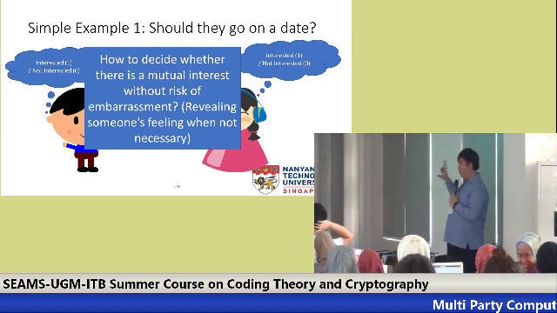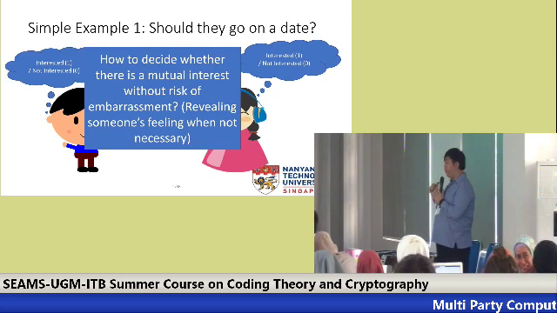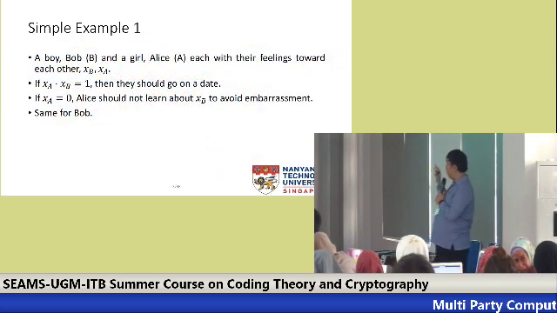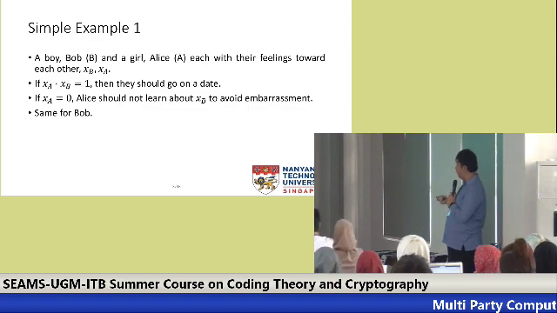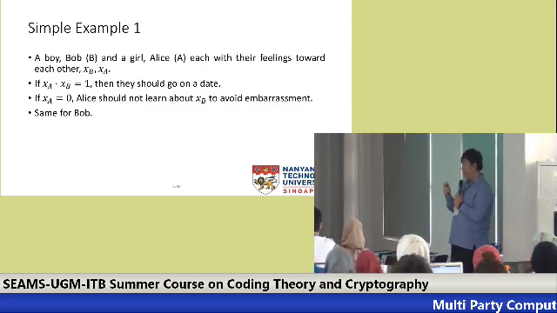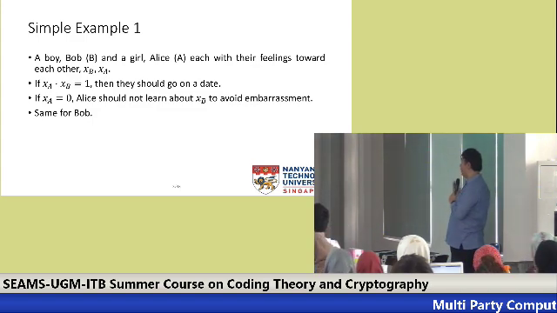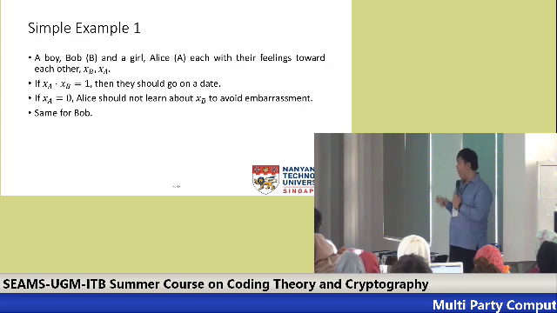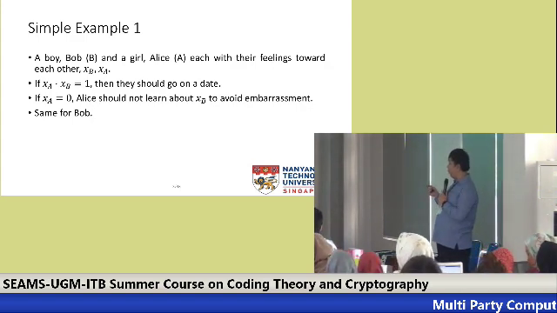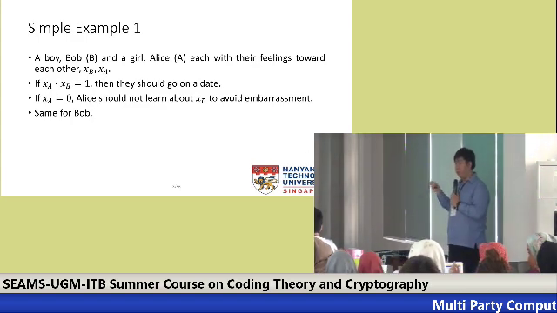Okay, so this is the formulation of the same problem, but mathematically. Suppose that you have a boy, Bob, and a girl, Alice, and they have this feeling towards each other. For example, xb is 1 if Bob is interested in Alice and 0 otherwise. They want to know what is xa times xb, and whether it is 1 or not. But the main requirement here is that if xa is 0, then Alice should not be able to learn what is xb, and vice versa.